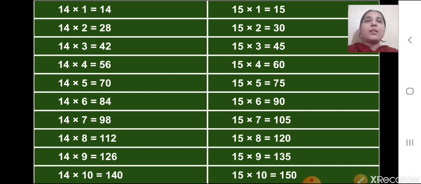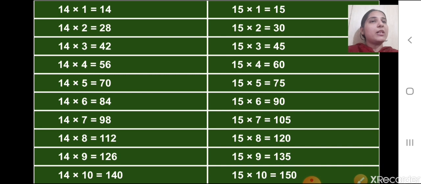So 14 ones are 14, 14 twos are 28, 14 threes are 42, 14 fours are 56, 14 fives are 70, 14 sixes are 84, 14 sevens are 98, 14 eights are 112, 14 nines are 126 and 14 tens are 140. Now the table of 15.